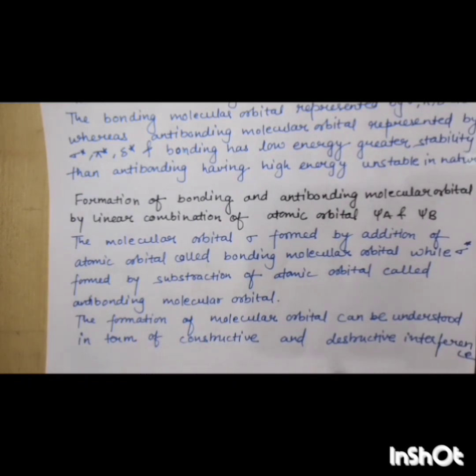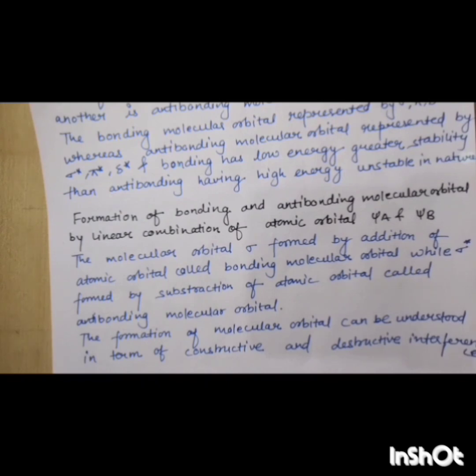The formation of molecular orbitals can be understood in terms of constructive and destructive interference, as you have read in physics, in electromagnetic waves.